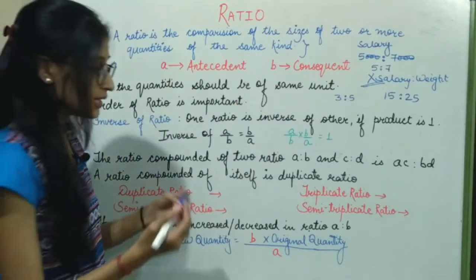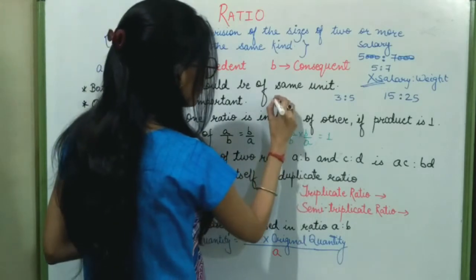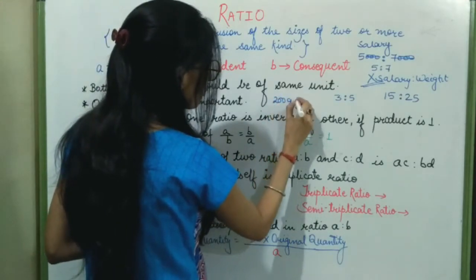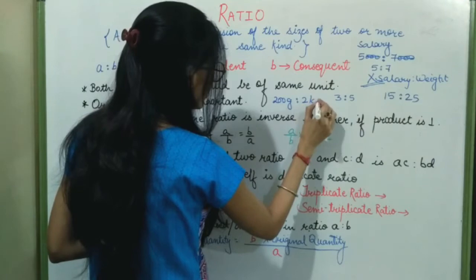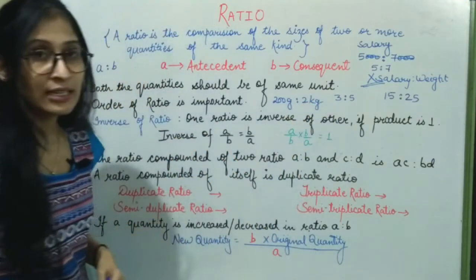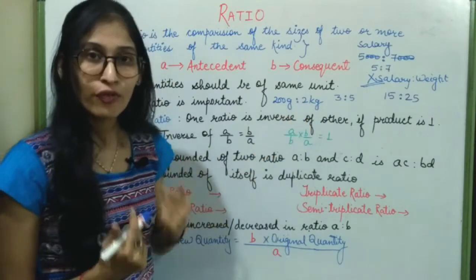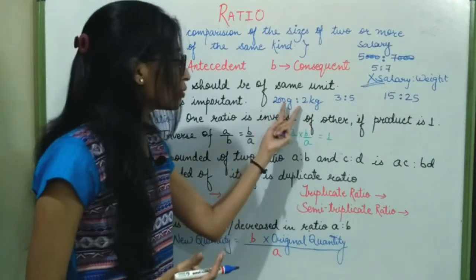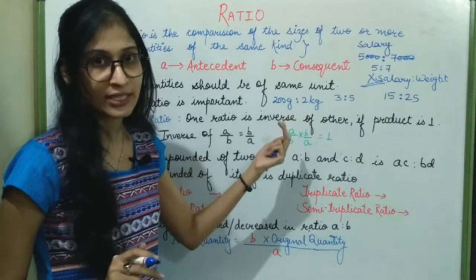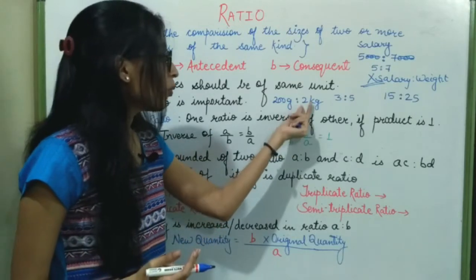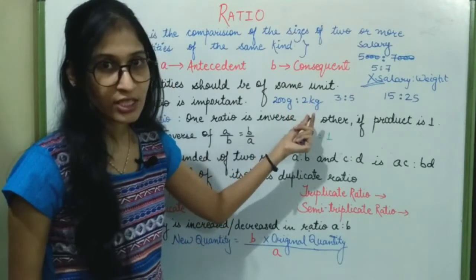Next important, both the quantities in the ratio should be of the same unit. For example, if in the question I have to find the ratio of 200 grams to 2 kg, here the units are different. So first I have to convert both of these into the same unit. I know that 1 kg is equal to 1000 grams.